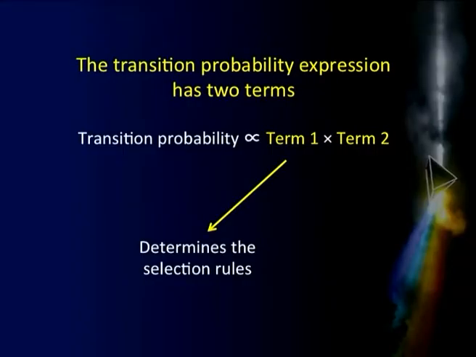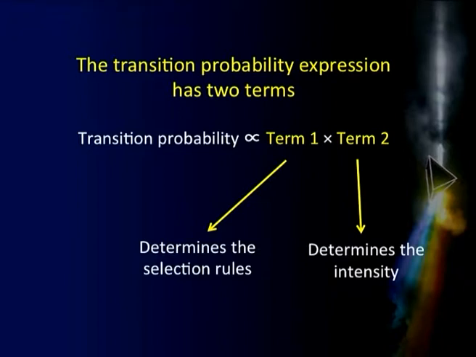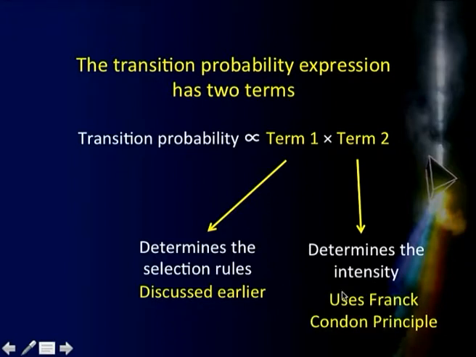I am not trying to give any expressions for that; I just want to give a qualitative aspect of this. Term 1 basically determines the selection rules, which we had talked about in the previous session, and term 2 is the one which determines the intensity. As I just mentioned, term 1, that means the selection rules, has been discussed in the previous session, and today we will talk about the Franck-Condon principle, which is very important in determining the intensity in the case of electronic spectral lines.